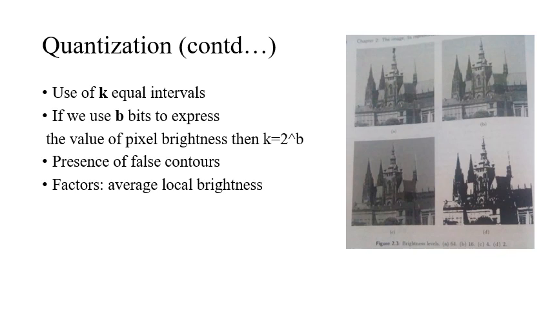What you see here in the figure, it's better you refer to your textbook, as I couldn't get a better image. You can see 4 images here. The first one has the best brightness level, with 64 brightness levels, the topmost left. The topmost right, that is B, has 16 brightness levels. The bottom left has 4 brightness levels and the bottom right has 2 brightness levels. So this is what happens. As you reach the bottom, it looks more only black and white and does not have the finer details. But the first one has a better brightness level. So it's better you refer to the textbook for this.